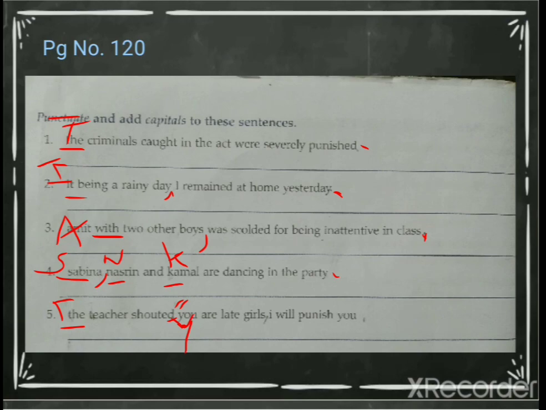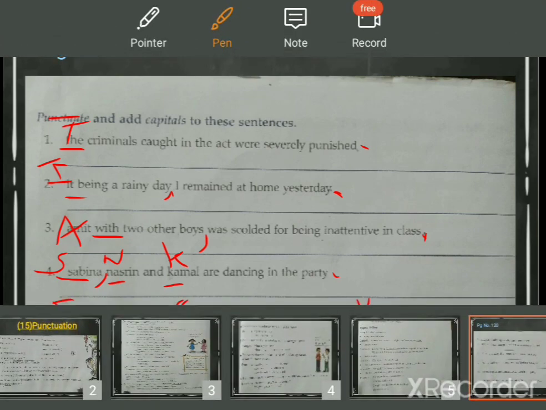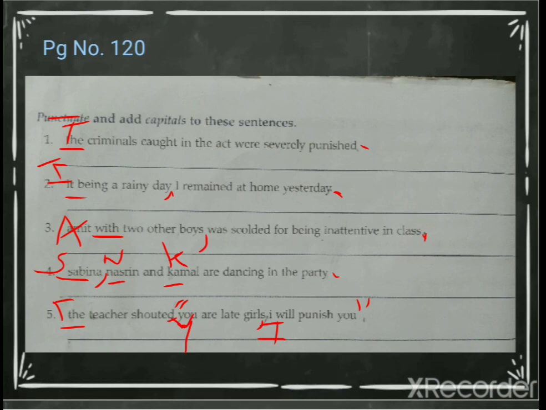You are late, girls, comma, I capital will punish you, inverted comma close and full stop. Okay, so this is 5.